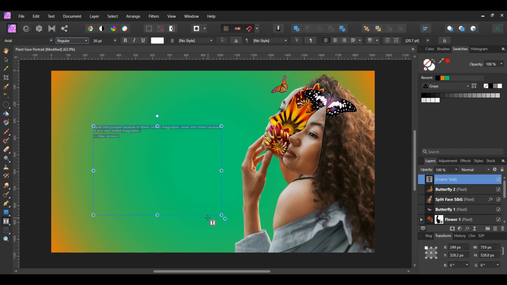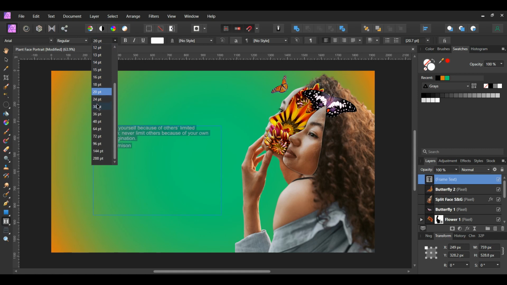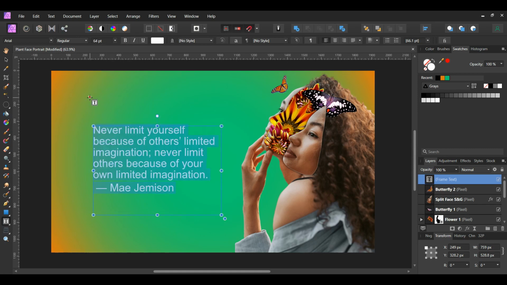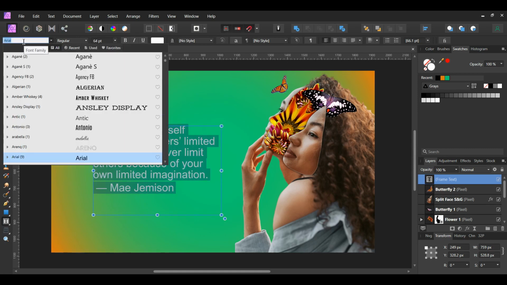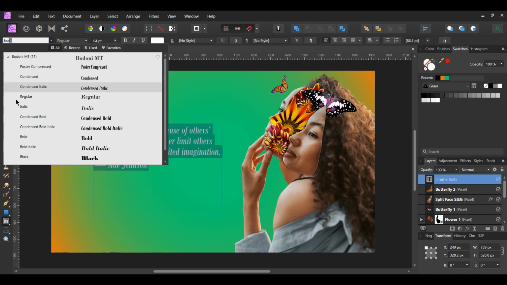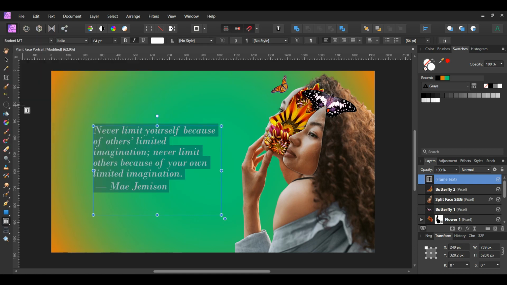Then type your text. After that, go to the Swatches panel and set the color of the text to white, and increase the size of the font in the Context toolbar. After that, go to the Font family and choose your font. The font I chose is Bodoni MT Italic, which you can find a link to this font in the description below.